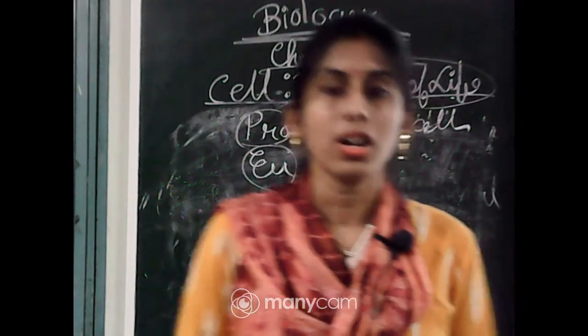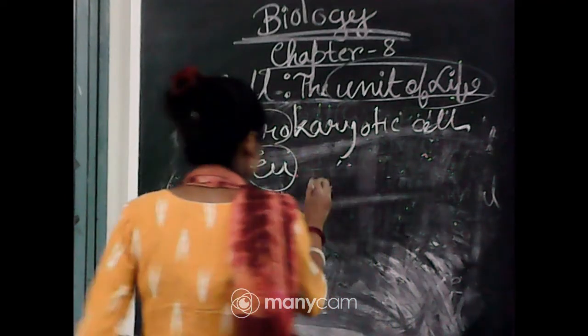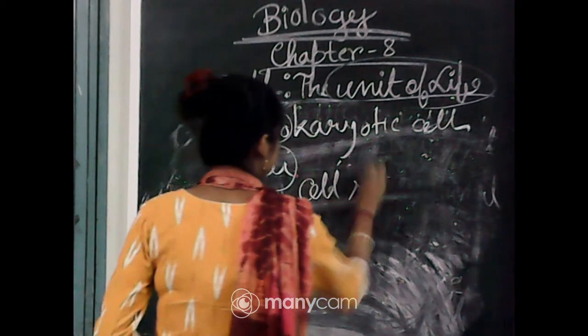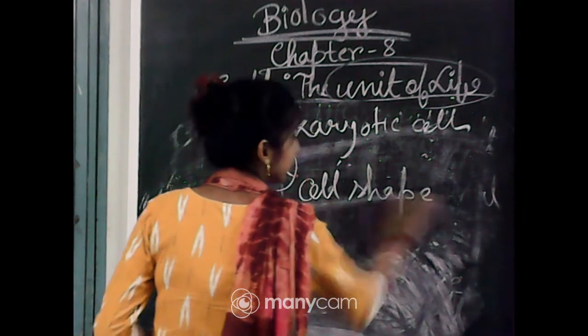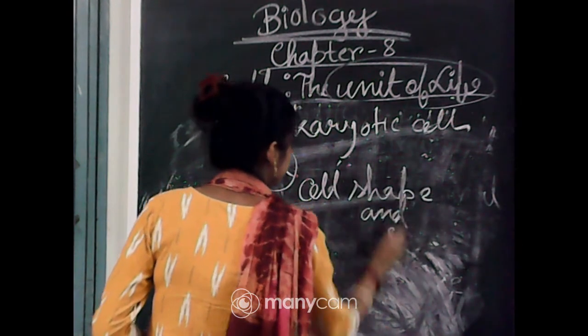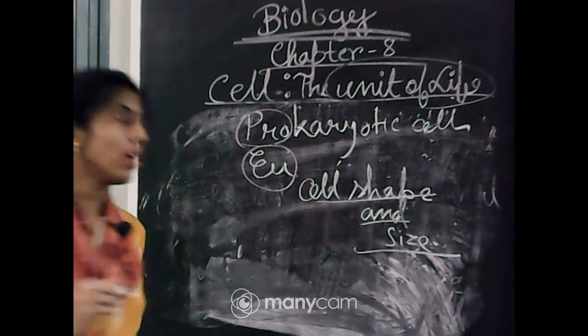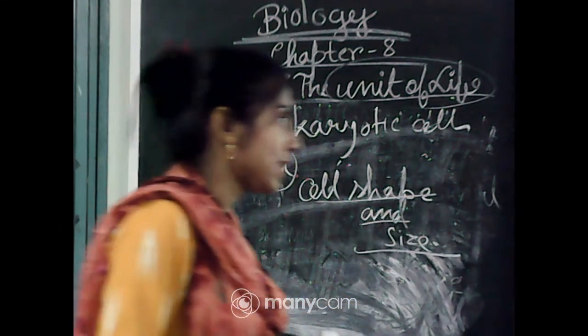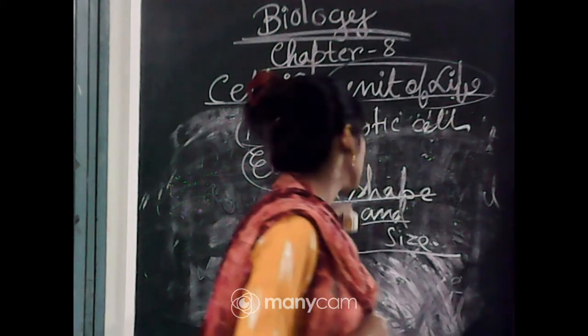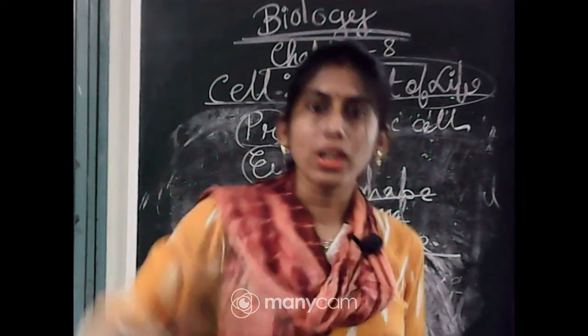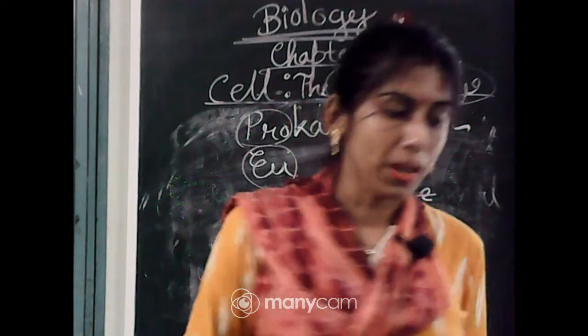Before that I will talk about the cell shape and cell size. First, if I consider the smallest cell, it is mycoplasma.